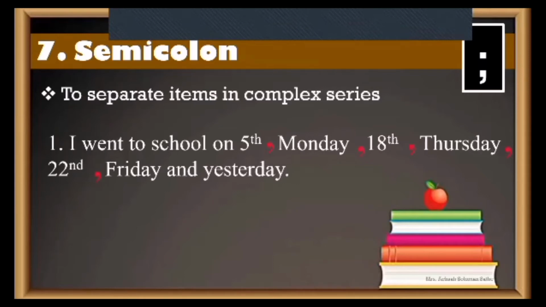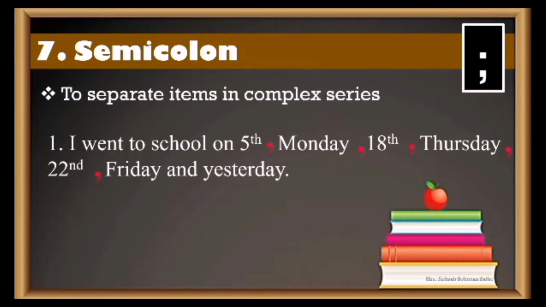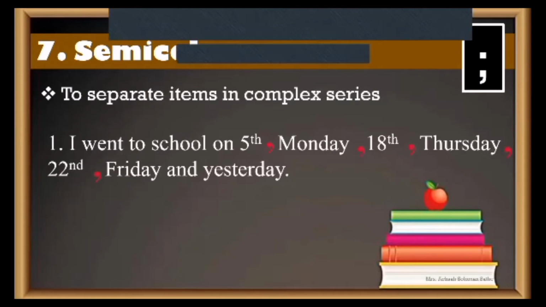It seems like, how many days did I go to school? 1, 2, 3, 4, 5, 6, 7. Seven days I went to school. But actually that's not what it's trying to say. A comma comes after 5th before Monday, but after that, between 18th and Thursday a comma should come. But there's one comma in between here, Monday and 18th, which is not so necessary.